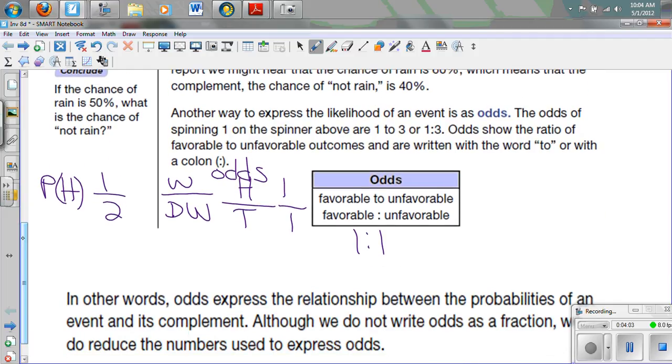Here's another example of that. If we have a team that won 7 out of 10 games, and so there's 7 games they won and 10 total games, then what are the odds of winning? So the odds of winning here are winning is 7 to losing. And so how many games did they lose? Well, if they won 7 and there were a total of 10, then they lost 3. So the odds of winning are 7 to 3. But the probability of winning is 7 out of 10.